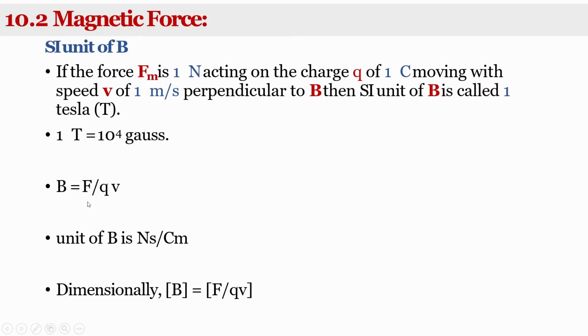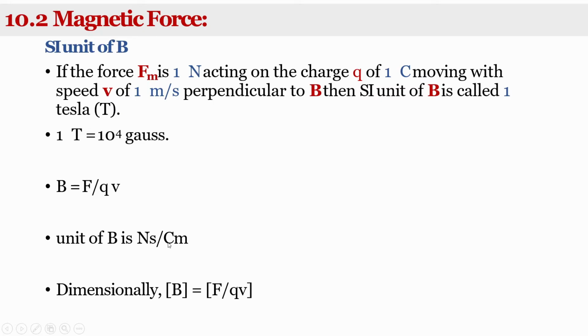We know that the formula for force is F equal to qvB sin theta, but in the form of magnitude it is F equal to qvB. So B equal to F upon qv. What is the unit for B? Force is in Newton, charge in coulomb, and velocity in meter per second.